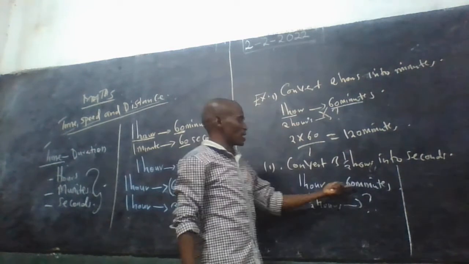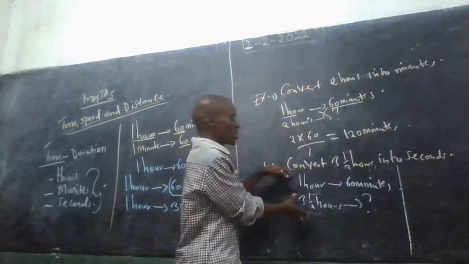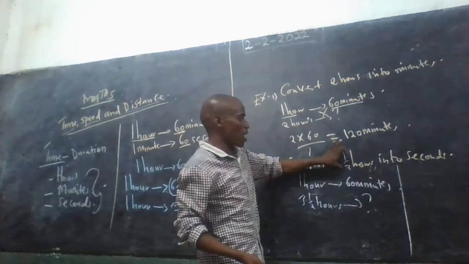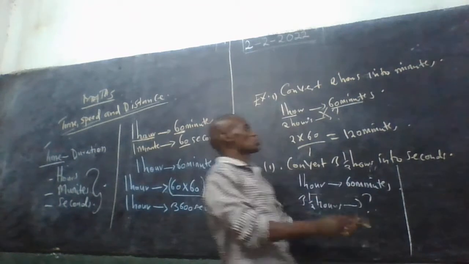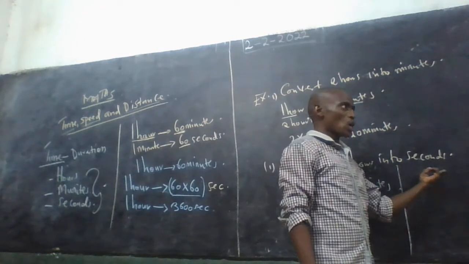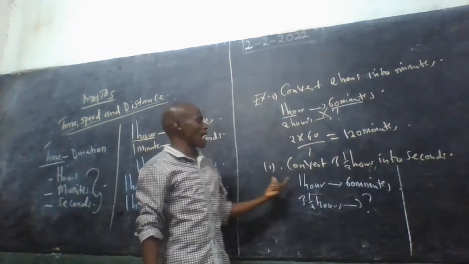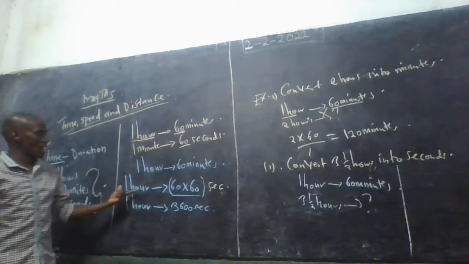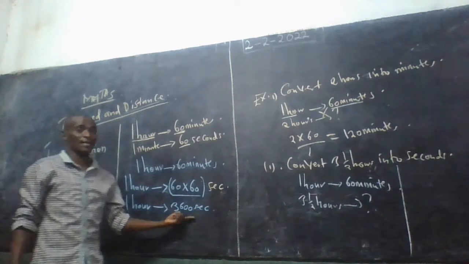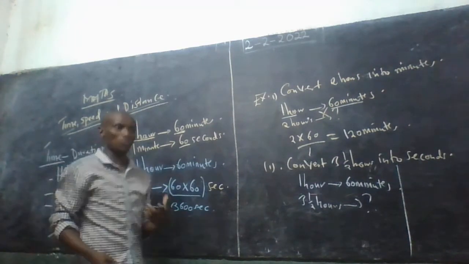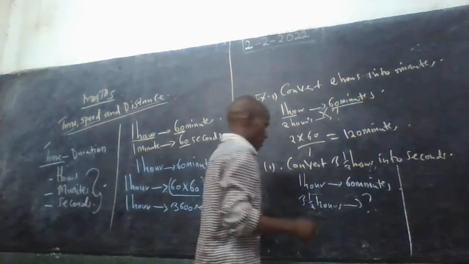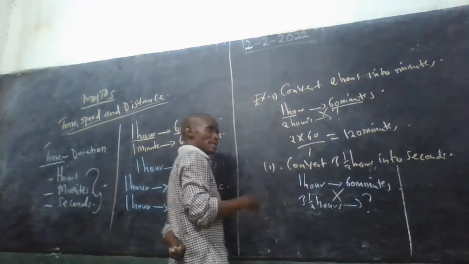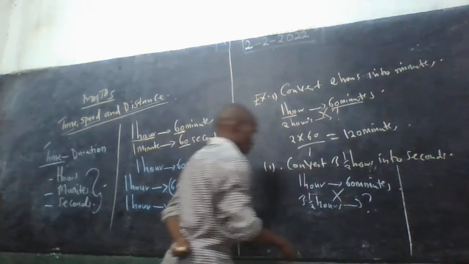So 1 hour is equivalent to 60 minutes. From there, you can decide either to convert these hours into minutes, then to seconds, or we can convert hours directly to seconds. We have seen here 1 hour is equivalent to 3,600 seconds. Now let us use the long method first. We convert to minutes first, then we go to seconds.